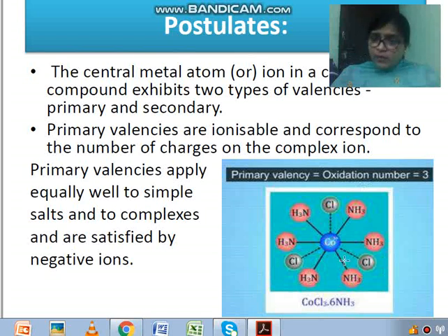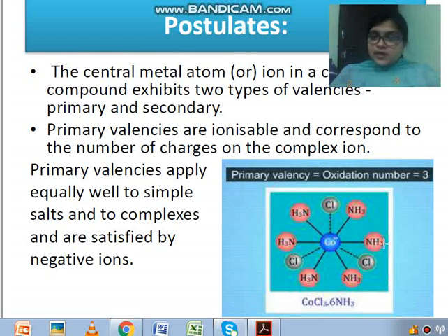So in order to nullify it, how many positive charges will be there? If 3 minus is there, obviously in order to nullify the charge, the charge on the complex will be 3 plus. So primary valency corresponds to the number of charges on the complex ion. Means for this complex ion, the charge of this complex will be 3 plus. That 3 plus signifies primary valency as well as the oxidation number of the metal ion.